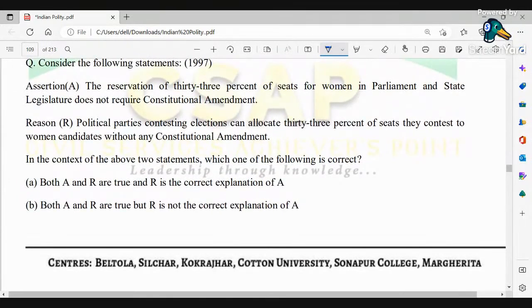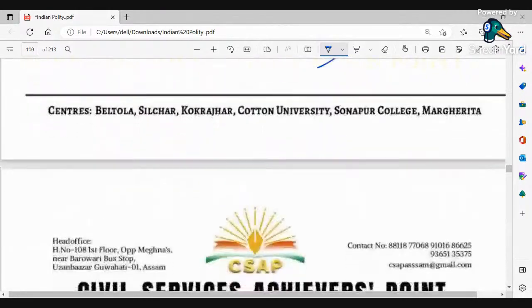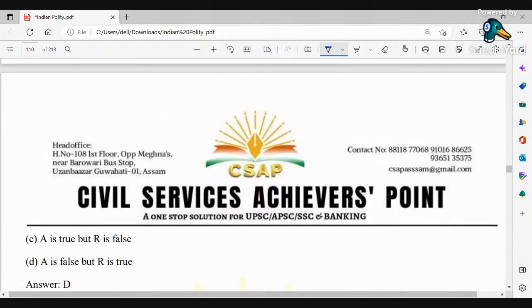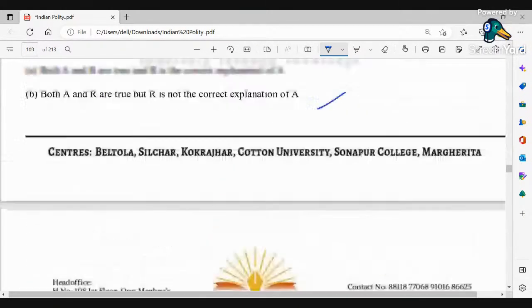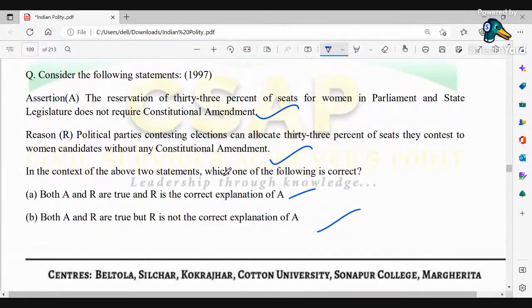So please study once the assertion and the reason. That is, the reservation of 33% of the seats for women in parliament and state legislature does not require constitutional amendment. Political parties contesting elections can allocate 33% of seats they contest to women candidates without any constitutional amendment. So therefore, in the context of above two statements, which one of the following options are correct? Okay, so you have got these two answers. So A is false, but R is true.